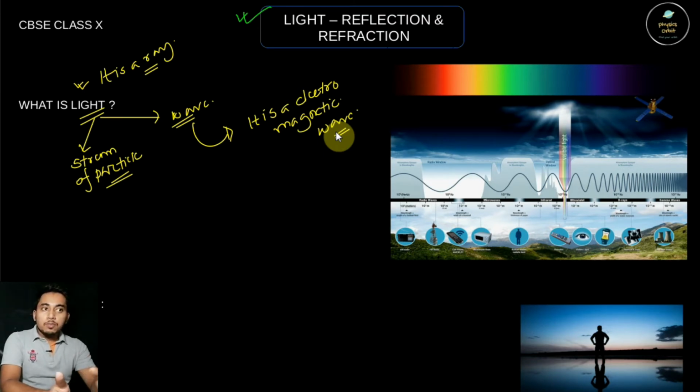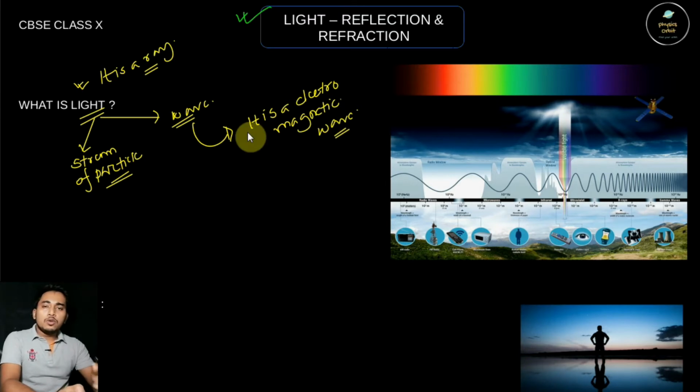In this path from the sun to the earth there is no medium, but light can travel through vacuum. But sound is a wave that requires some medium to propagate from one place to another.